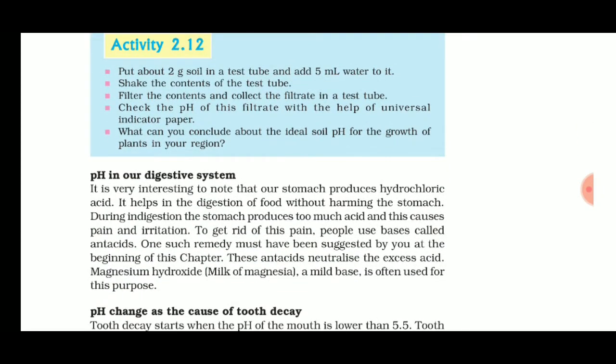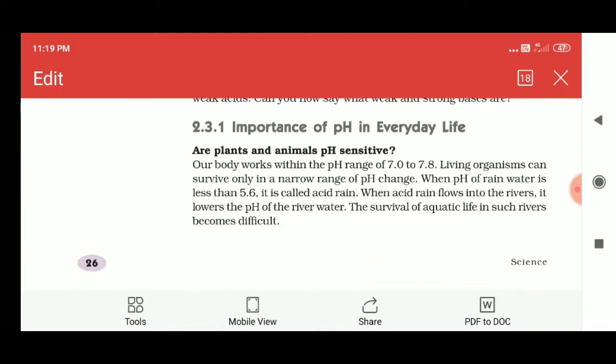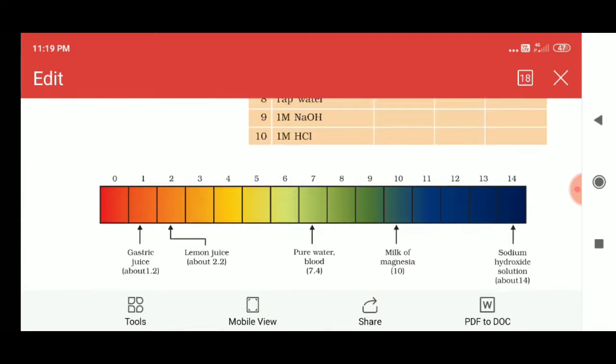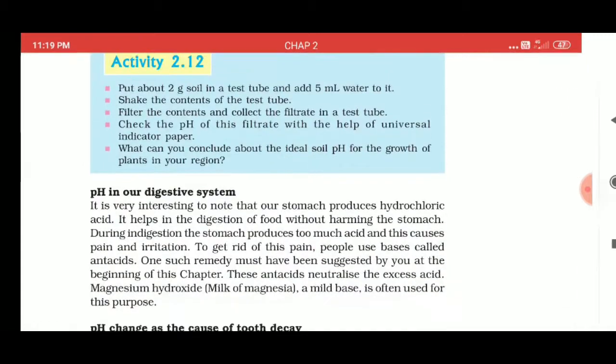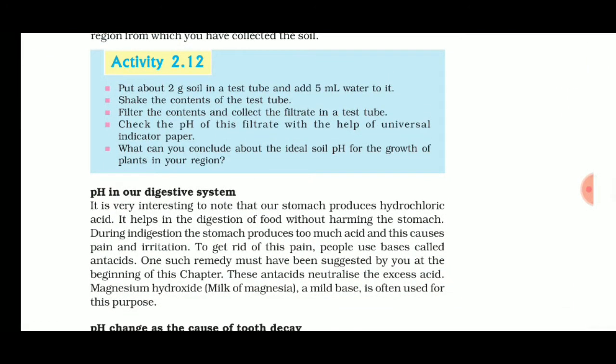pH in the digestive system: we have already studied this in the previous part when we were talking about acidic or basic characteristics and milk of magnesia. At that time I already discussed the importance of milk of magnesia. It is the same thing here. Acid is produced in our stomach, because it is necessary for our digestive system.